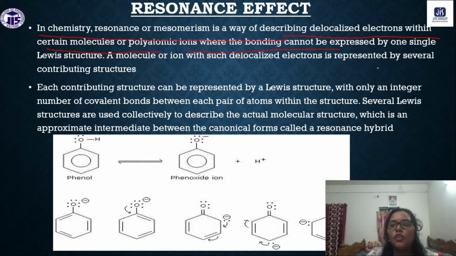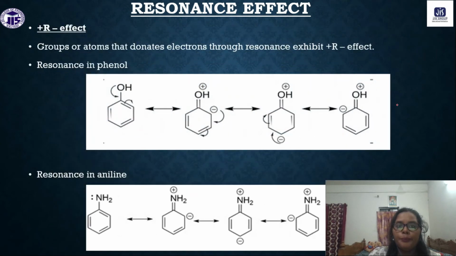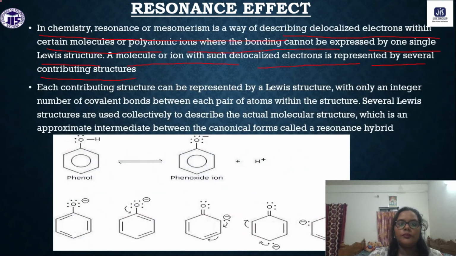Okay, so expressed by one single Lewis structure, a molecule or ion with such delocalized electrons is represented by several contributing structures. Each contributing structure can be represented by a Lewis structure with only an integer number of covalent bonds between each pair of atoms within the structure.